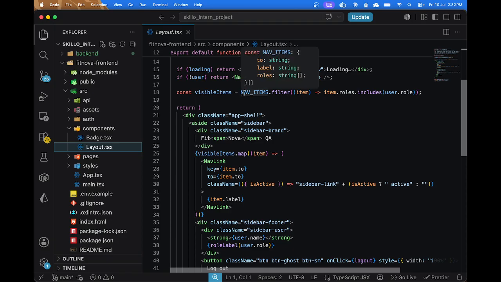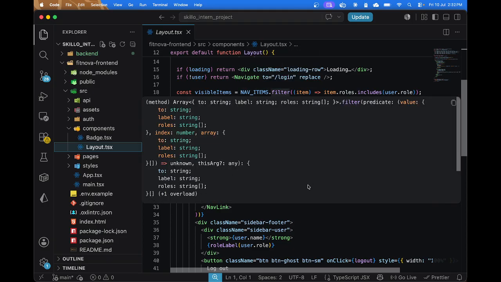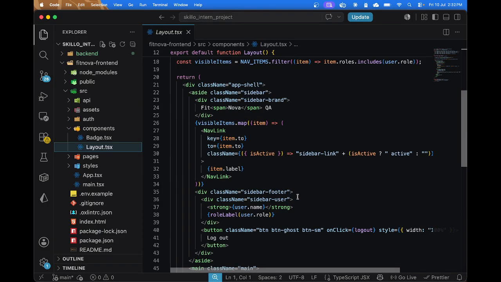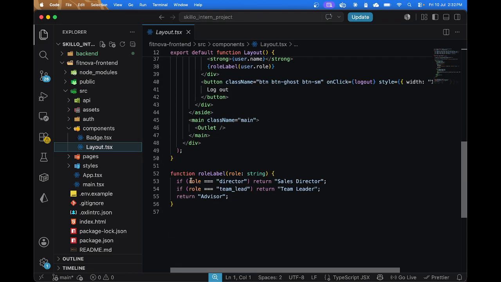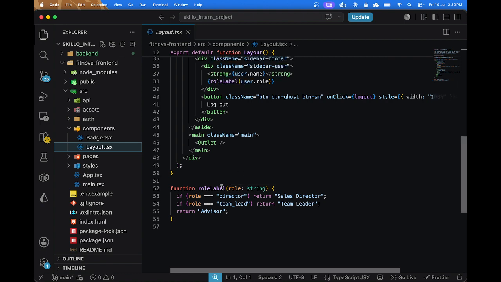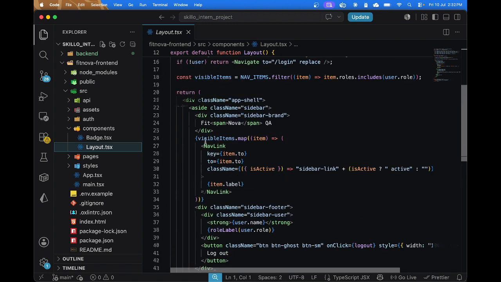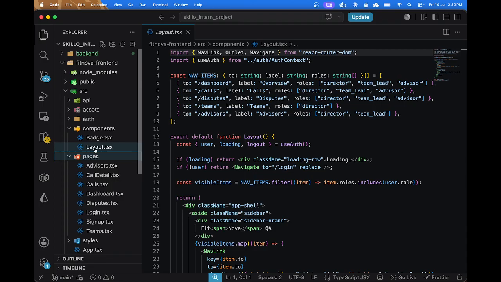These are the visible items, and it is for the navigation bar. Here I have also taken care of the role formatting. In the database, we are storing enums. These would not look good in the front end, so this is a very small function for role formatting. So, moving on to the pages.